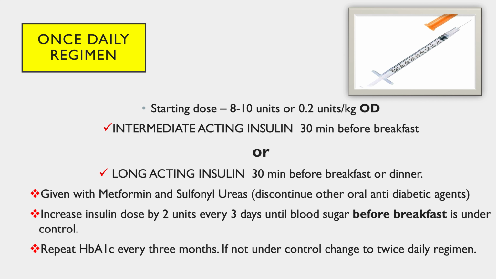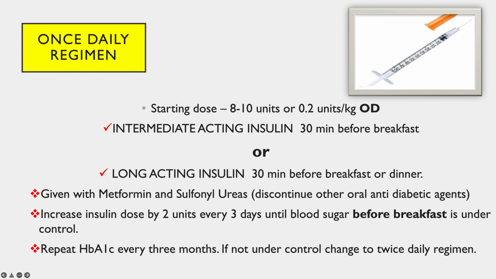So in the once daily regimen, we give the insulin injection only once in a day, and that time is generally before breakfast. At the start of the day we give this insulin, or if we want to give it before dinner time, then we have to use long acting insulin.